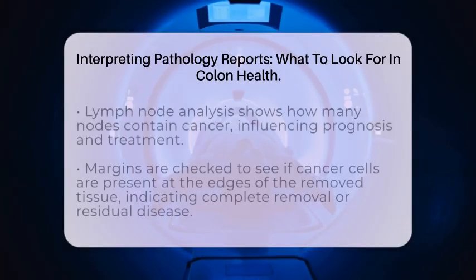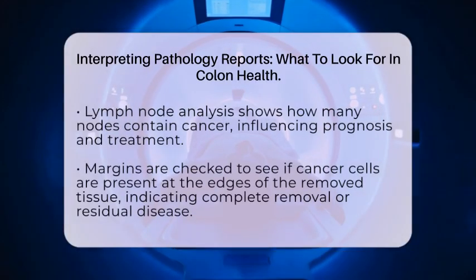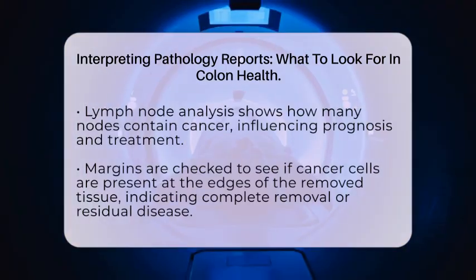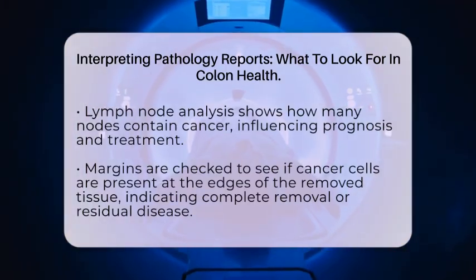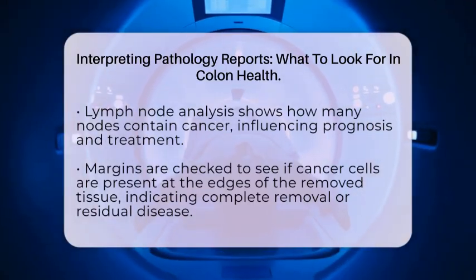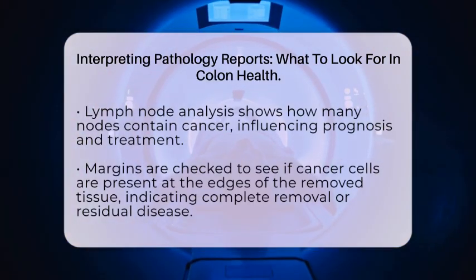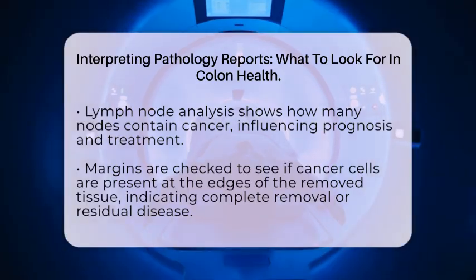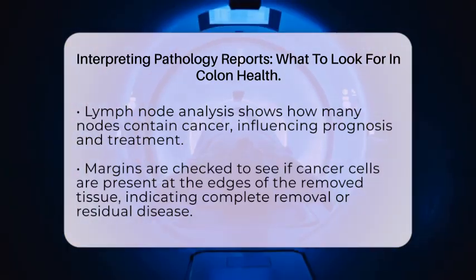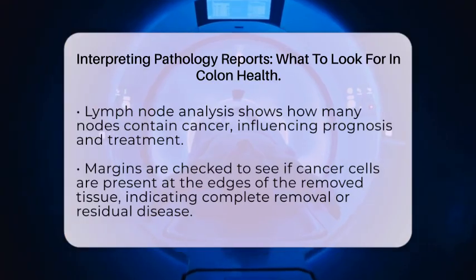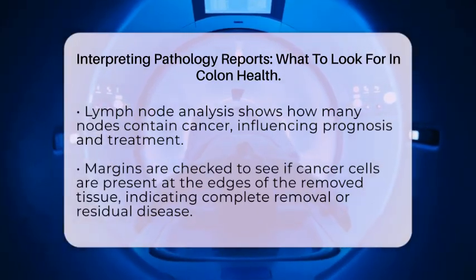Tumor staging is another vital part. It describes how deeply the tumor has invaded the colon and whether it has spread to nearby tissues. For example, a T4 for tumor means it has invaded nearby organs. This information helps determine the stage of the cancer, which guides treatment planning.